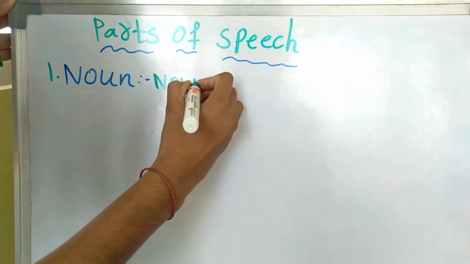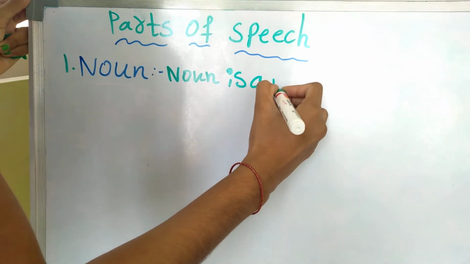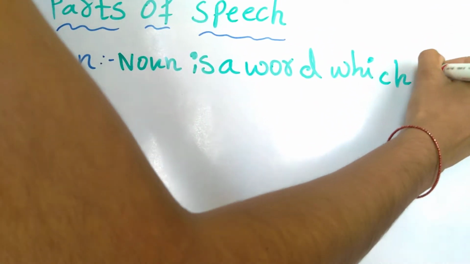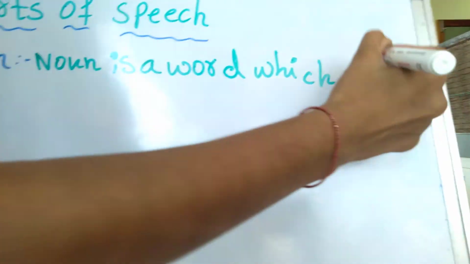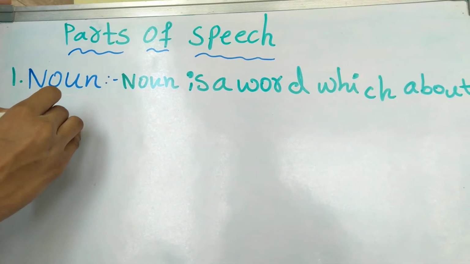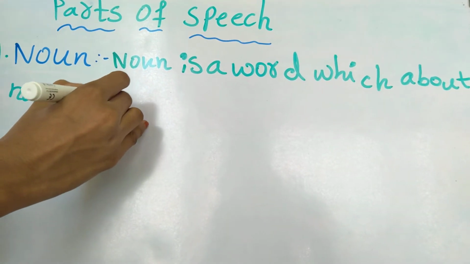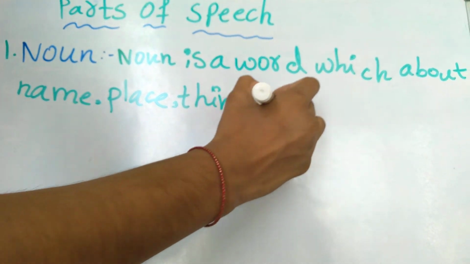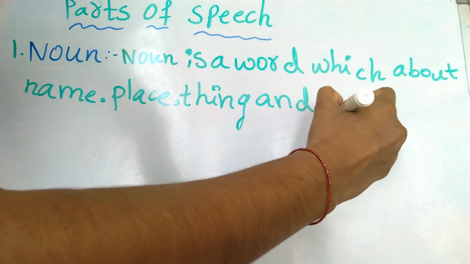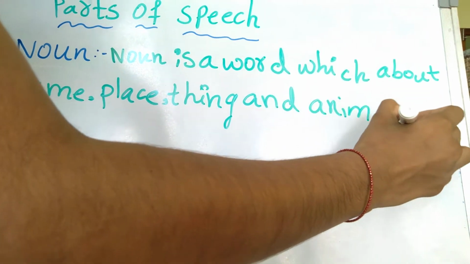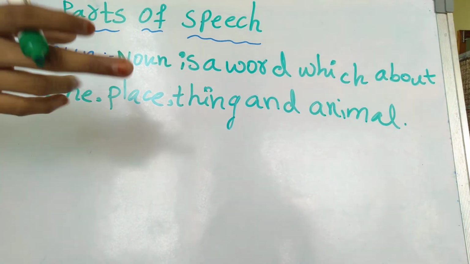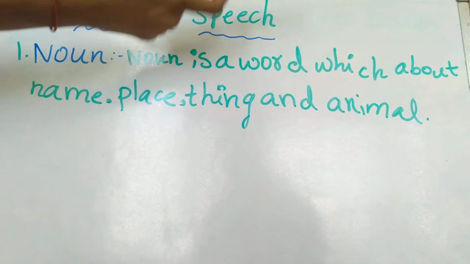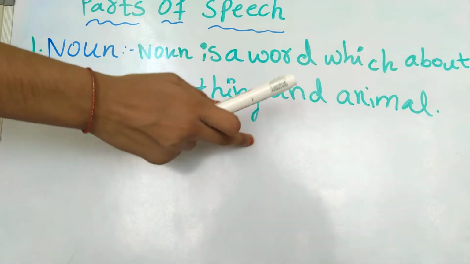Noun is a word which says about name, place, thing, and animal. Action, quality, and expression also. So, a noun is a word which says about name, place, thing, and animal.